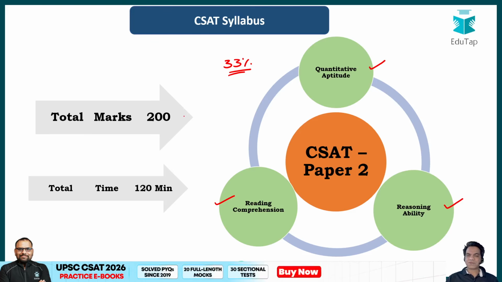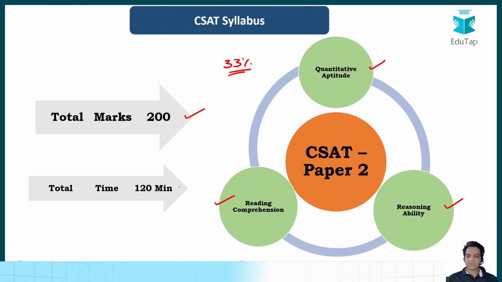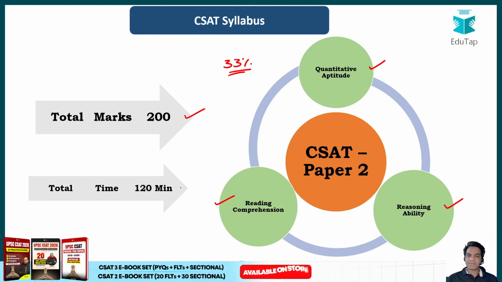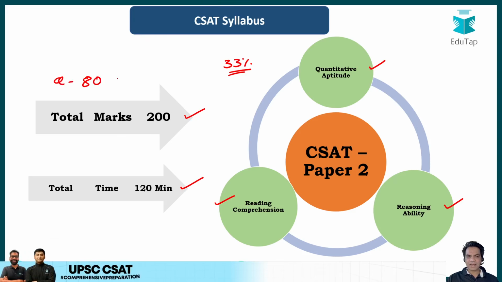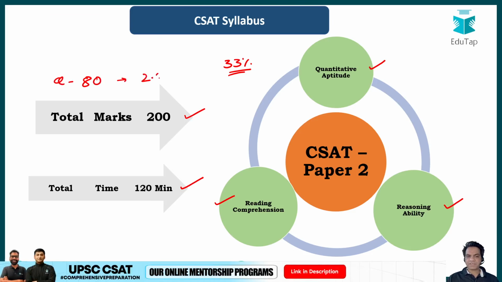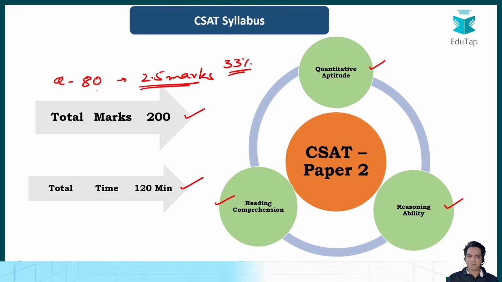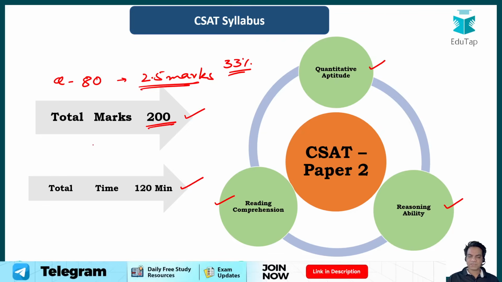Now guys, the total weightage of this paper is 200, and there are total 80 questions, and the time limit is 120 minutes. So there will be 80 questions, and every question holds the weightage of 2.5 marks. So every question is worth 2.5 marks. So 80 multiplied by 2.5 makes it 200 marks. But remember guys, there is also negative marking.